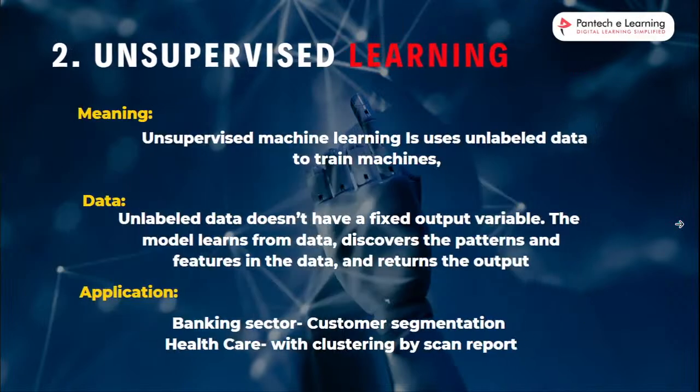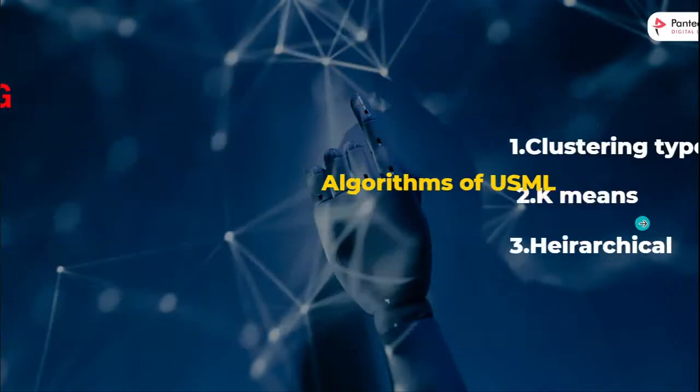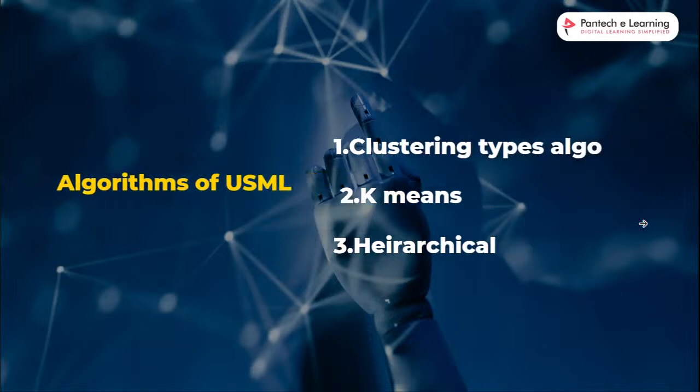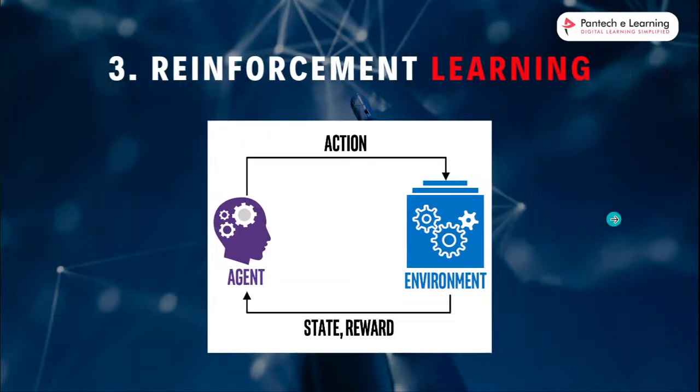Okay. So next one, algorithms of unsupervised machine learning. There are three kinds of algorithms. One is clustering, k-means and hierarchical. There is a smaller number of algorithms that we use in this clustering type of project. Okay. So next one, reinforcement.